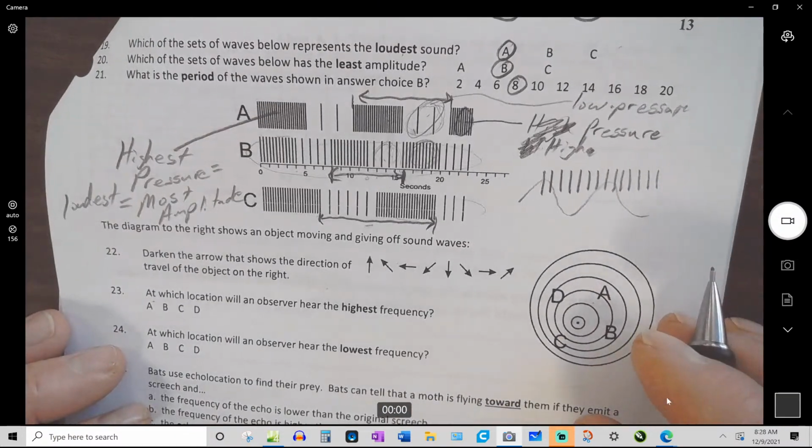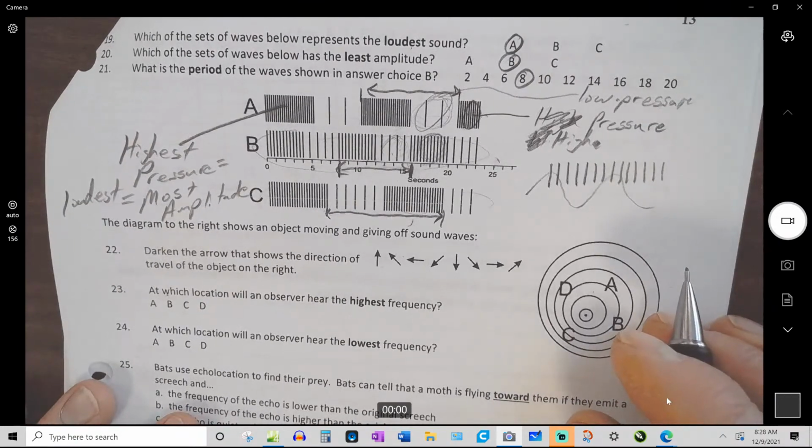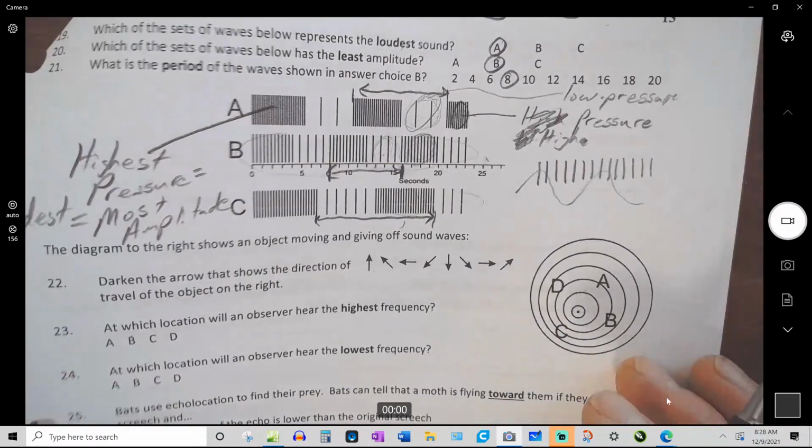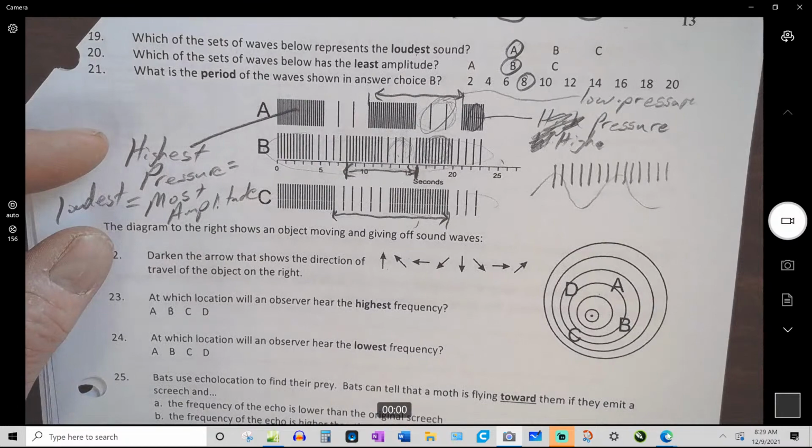That's it. So you're going to have 21 questions on the quiz, just like 21 questions here. Does anybody have any questions about this?